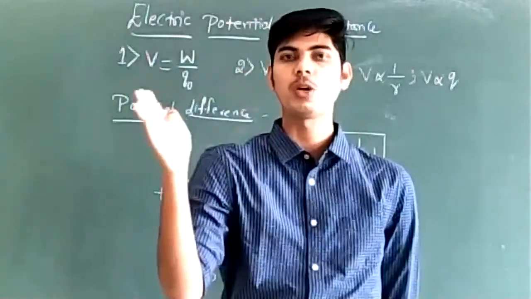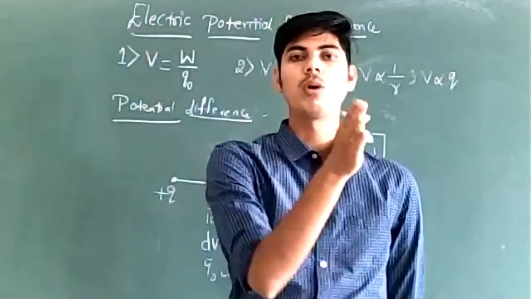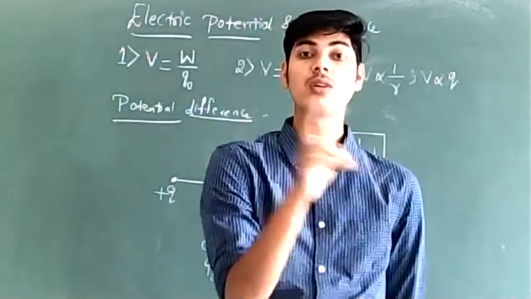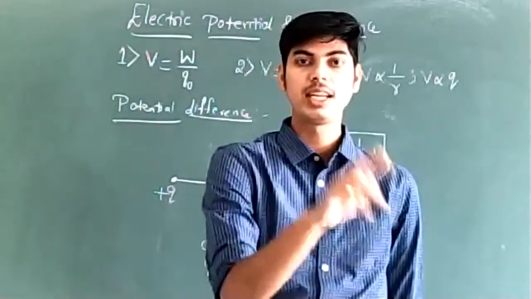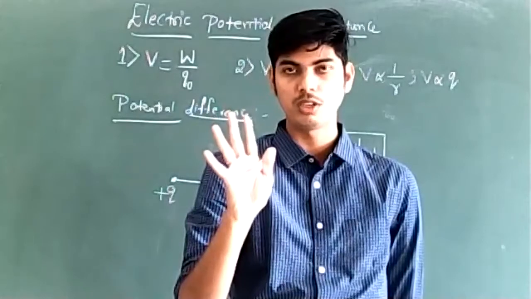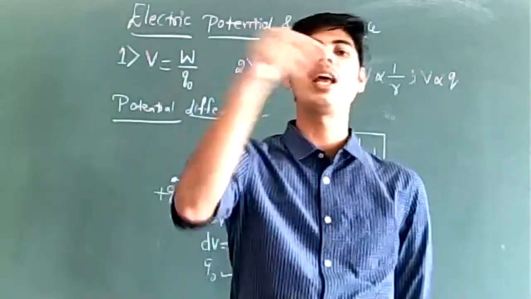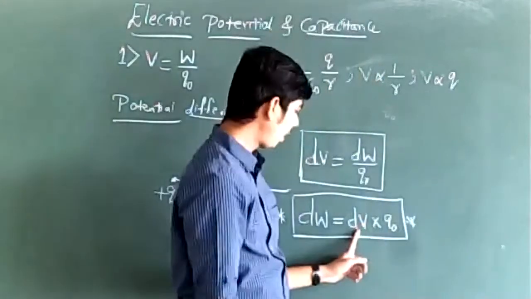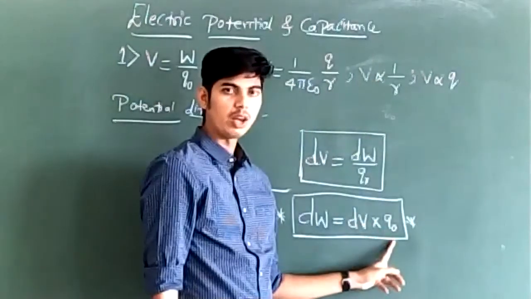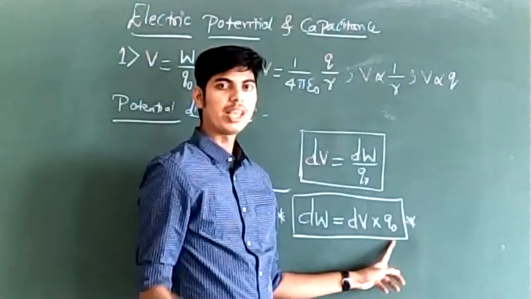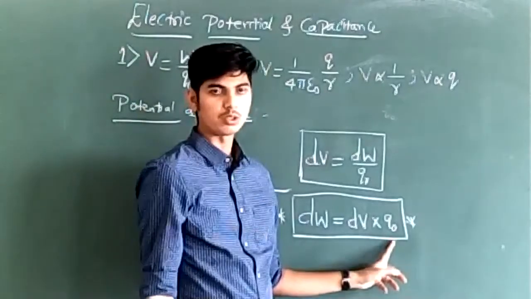Okay, what is the potential of A? 5 volt. What is the potential of B? 10 volt. Calculate the potential difference between them. 10 minus 5. 5 volt is the potential difference. See what amount of charge is to be moved. Suppose you have to move 1 nanocoulomb charge. 5 volt into 1 nanocoulomb. 5 nanojoules of work has to be done.